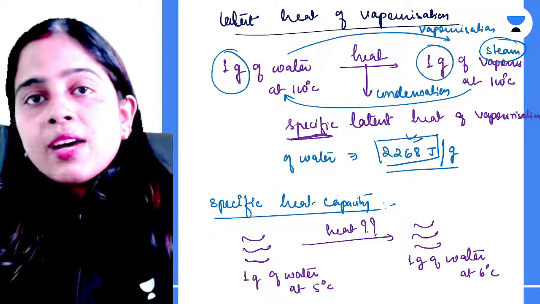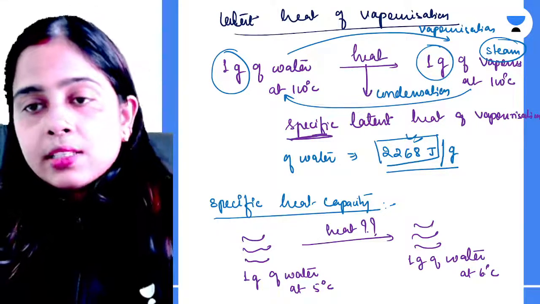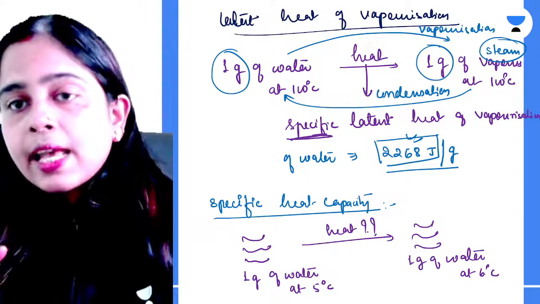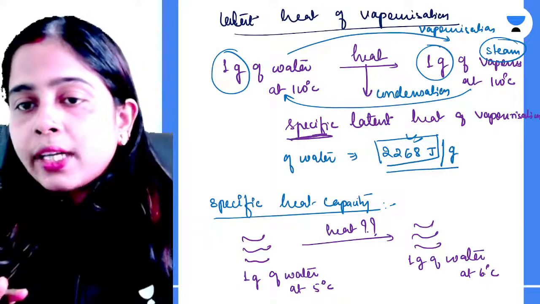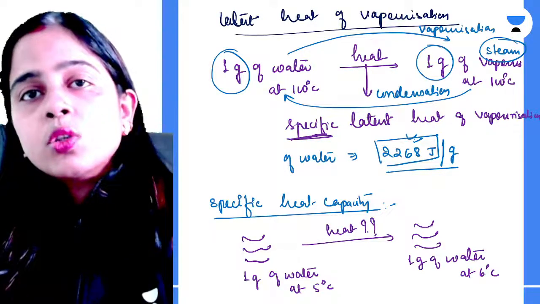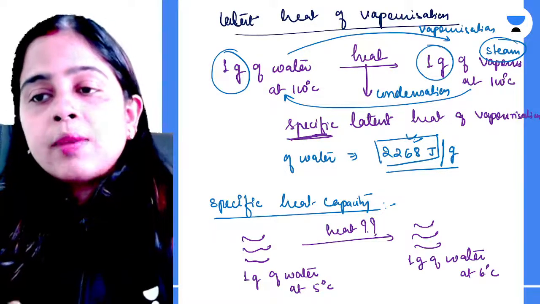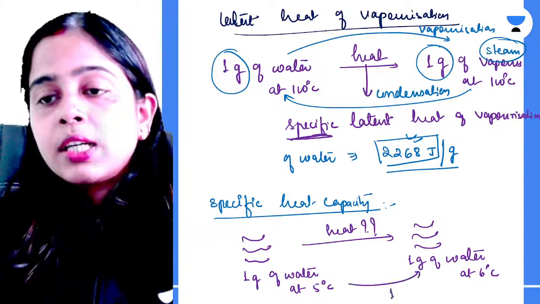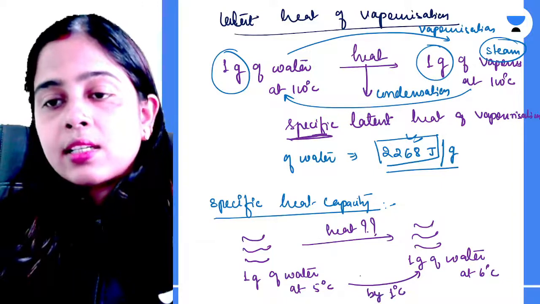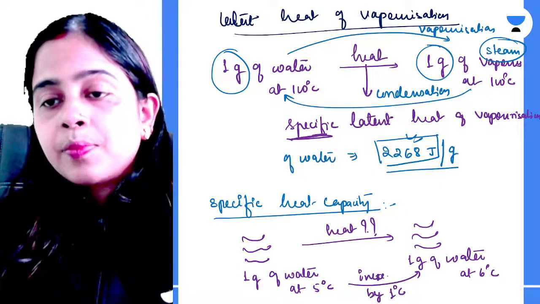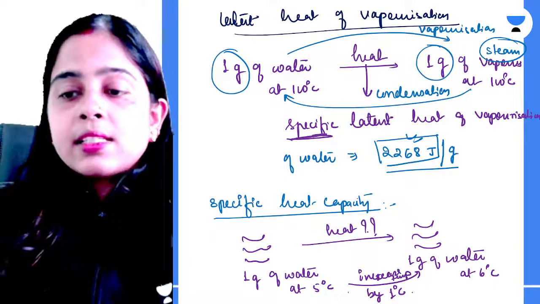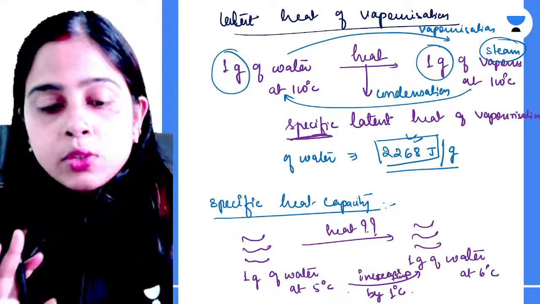What is the exact amount of heat that you should provide to this 1 gram of water so that it gets converted to 1 gram of water at 6 degrees Celsius? To increase the temperature by 1 degree Celsius, how much heat do you need to give it.